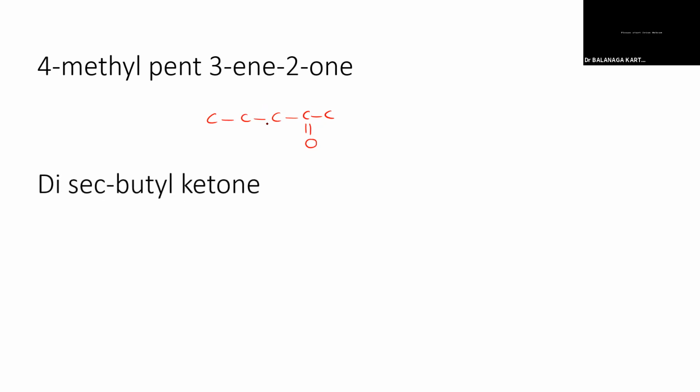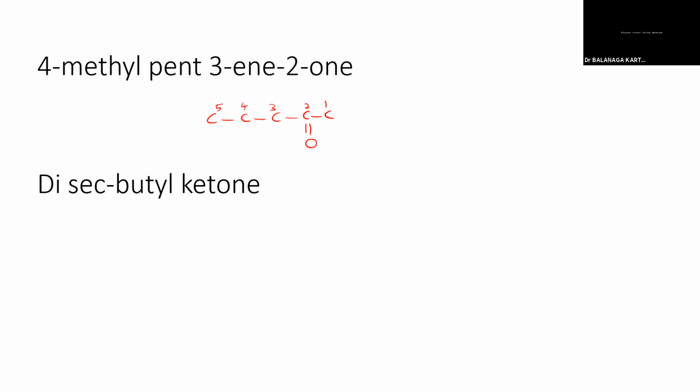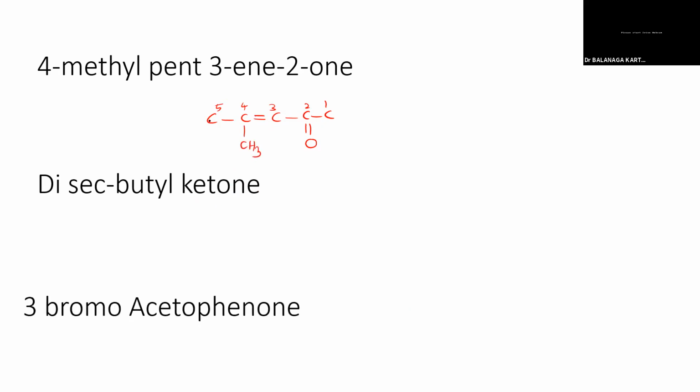Where do I put the double bond, either here or here? Between 3 and 4, adjacent to the ketone. Very good. And in the fourth position there will be a methyl group. Remaining, you have to fill with hydrogen, right?